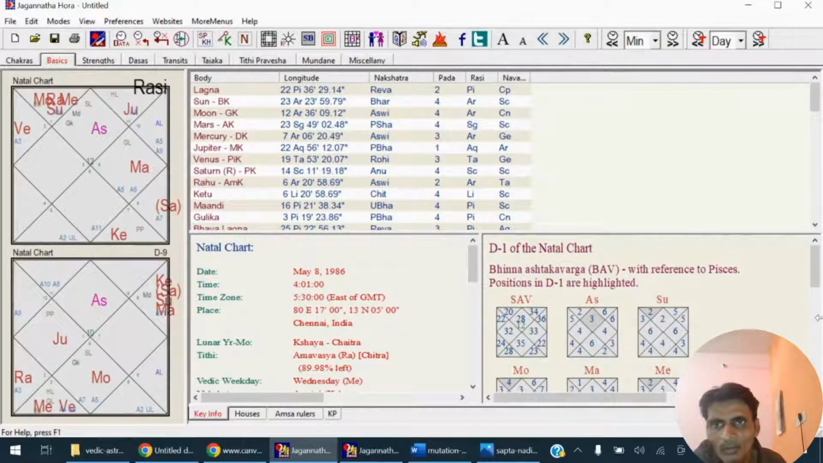Now let's look at foreign travel with the help of an example chart. As you can see on the screen, this is the chart of a Pisces ascendant person. Birth details you can see here, Chennai, India. Now let's analyze. This person actually traveled to a foreign country and is settled there. He's doing a job in a foreign country.